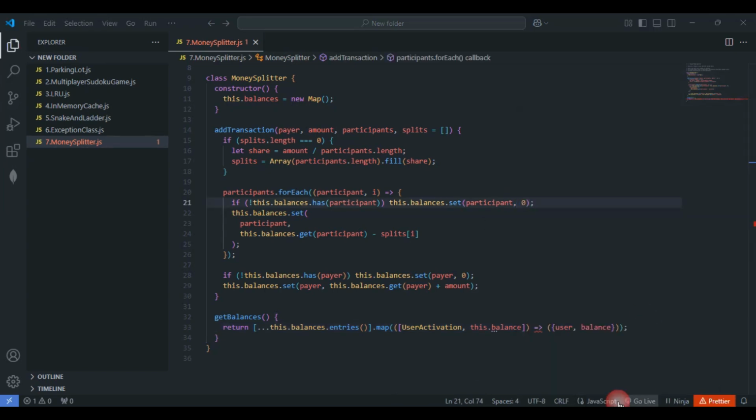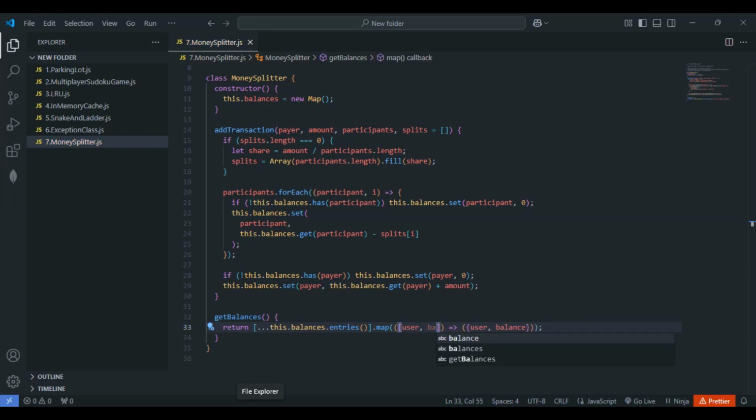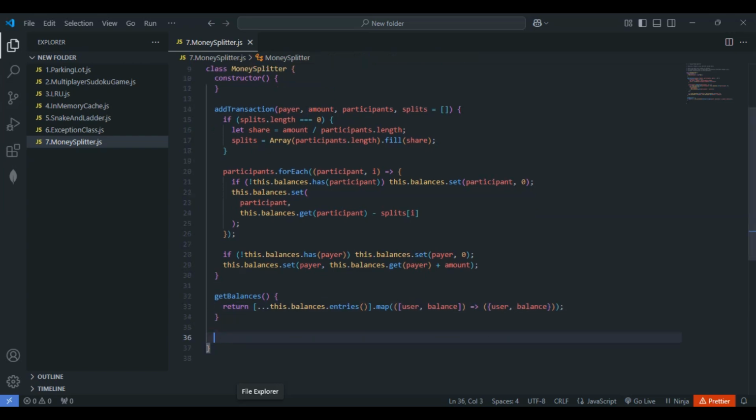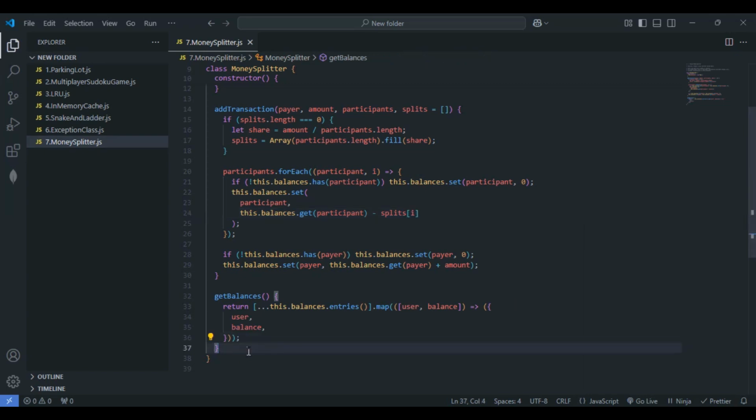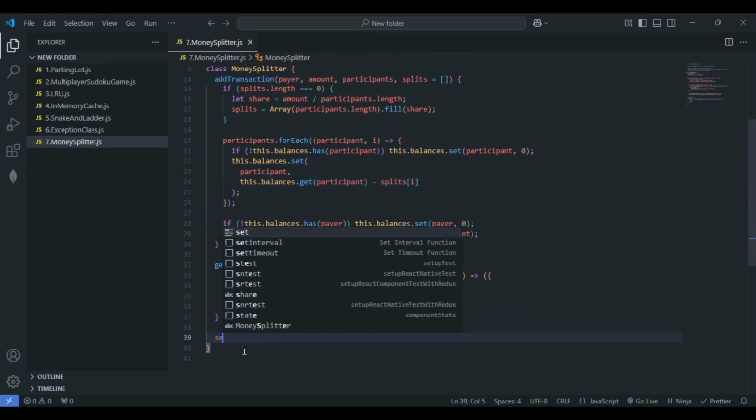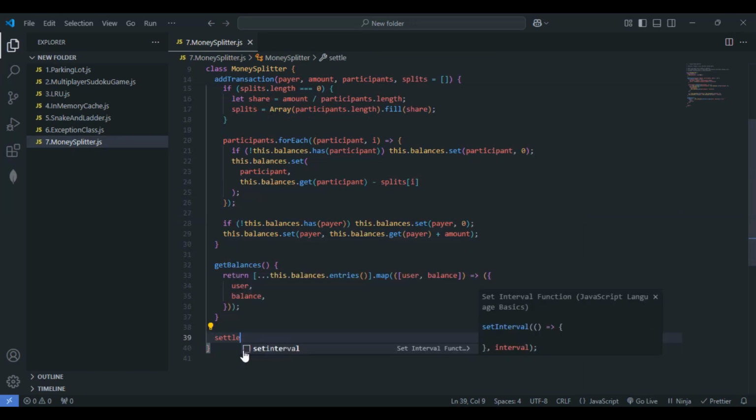Just give me a second here. So yeah, here this has to be user, not the user activation. So this is fine. This has considered user, and this has to be not the balance here. So this one has to be just balance. So now this is working properly, right? This is it for the getBalance. So let me format this one once, and the final one is, as we had discussed earlier, it will be going with the setBalances method or setBalance. Let's go with the setBalance.